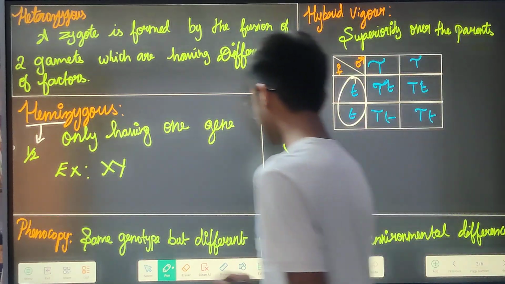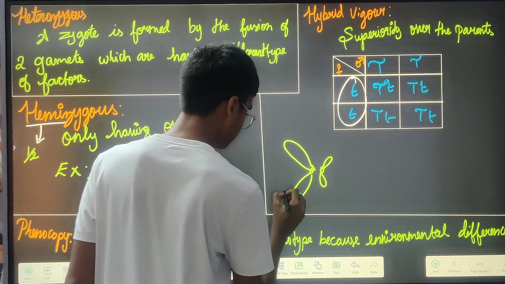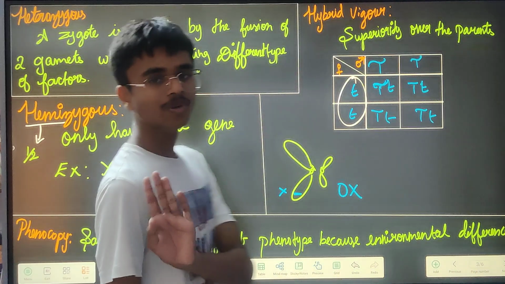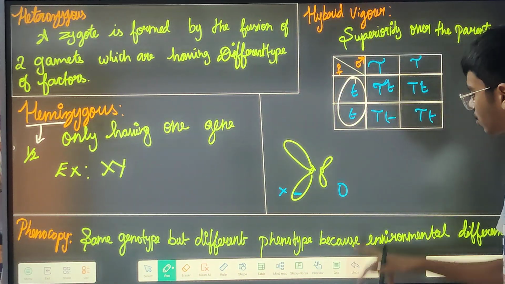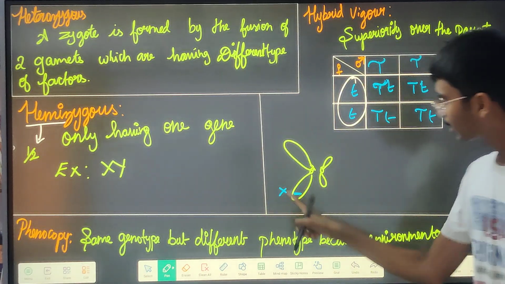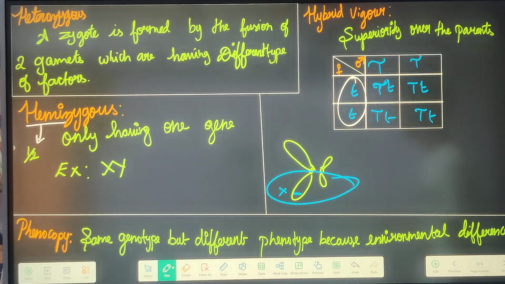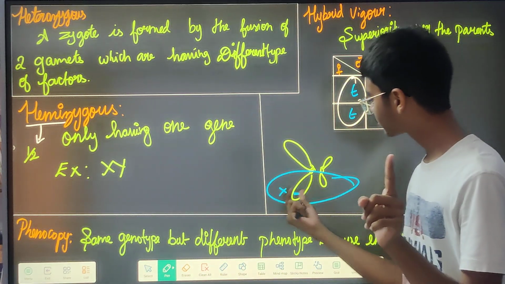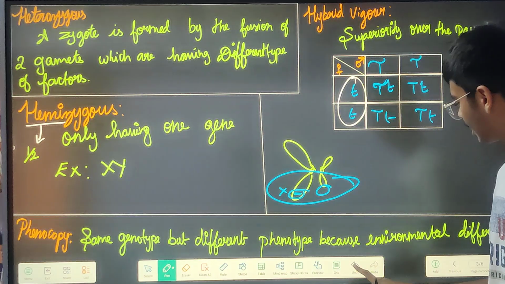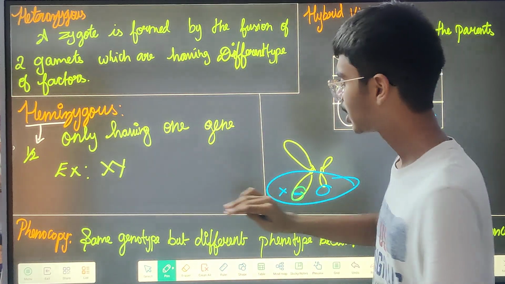For an example, if there is a gene or an allele, you can keep it as X allele, then that allele will not be here. You cannot find that allele. Because only one gene is there, that means only half a gene. When you are having two of them, only then can you say one gene. If here there is a gene, then here also that gene should be there, then only we say it is one gene. If only one gene is present here and there is no gene here, then it is known as half a gene. That is what XY.